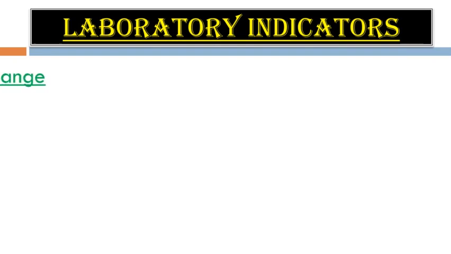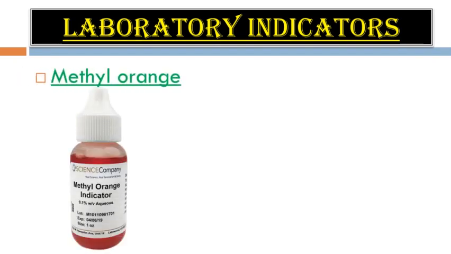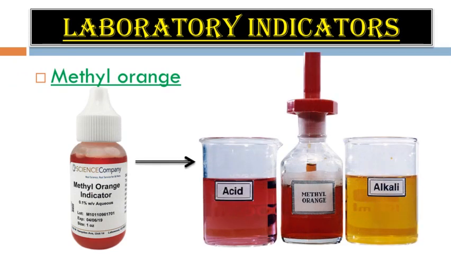The next laboratory indicator is methyl orange. This is a type of indicator, and when drops of methyl orange are added to an acidic solution, it turns pink. But when methyl orange is added to an alkali or basic solution, it turns yellow. You can see in the picture.